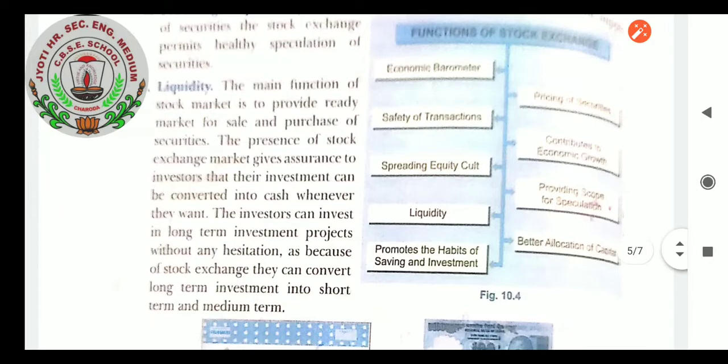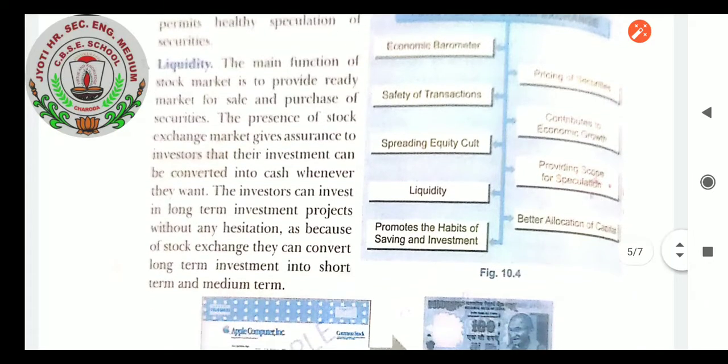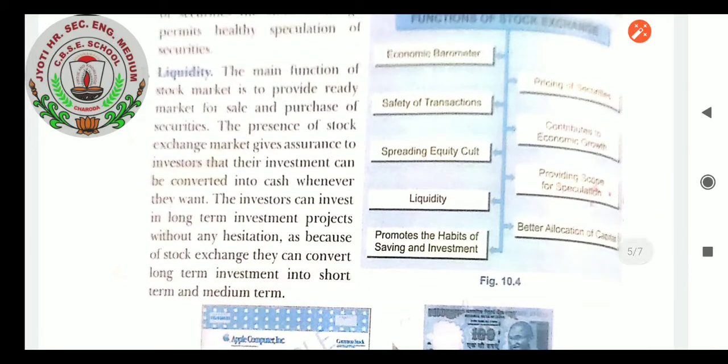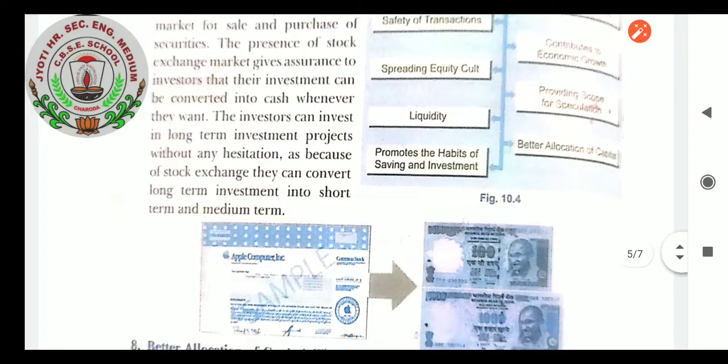Liquidity, which is the next function of the stock exchange. When we talk about liquidity, students, the main function of the stock exchange is to provide liquidity, a ready market for sale and purchase of securities, which means it provides liquidity for the asset. The presence of the stock exchange gives assurance to investors that their investment can be converted into cash whenever they want. The investor can invest in long-term investment projects without any hesitation, as because of the stock exchange they can convert long-term investment into short-term and medium-term investment as well.